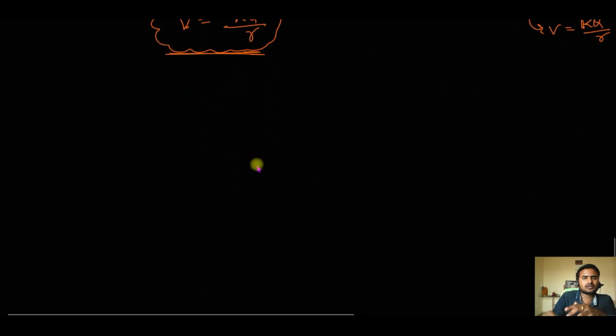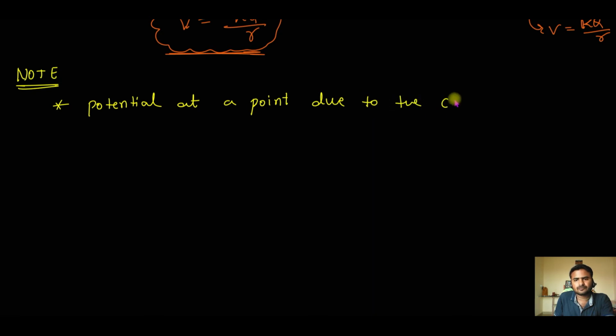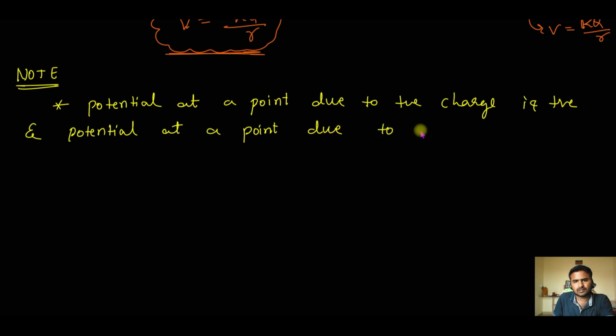Now we will write one important note here. The note is: potential at a point due to a positive charge is positive, and potential at a point due to a negative charge is negative.